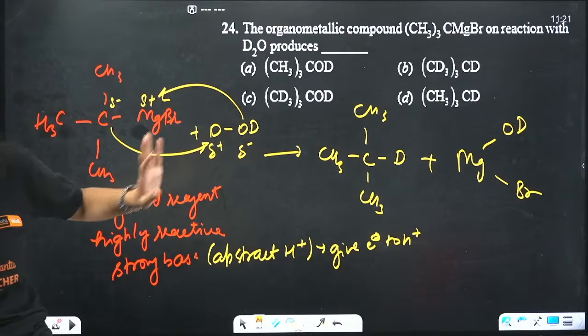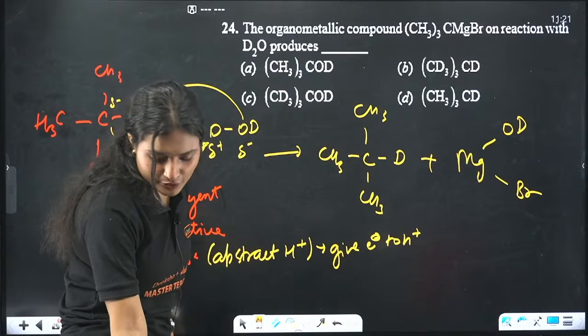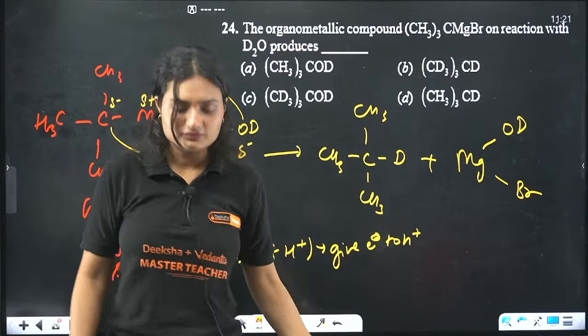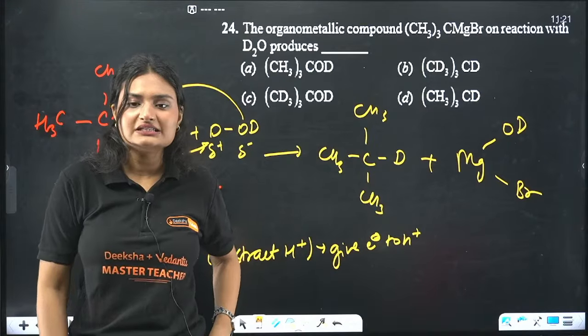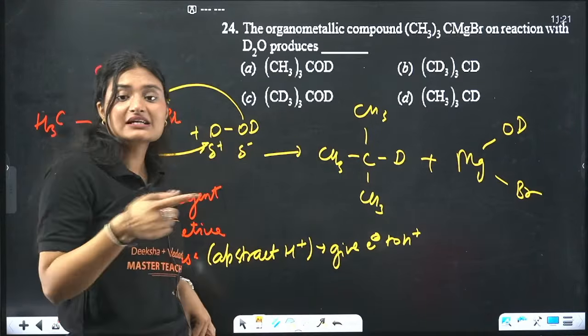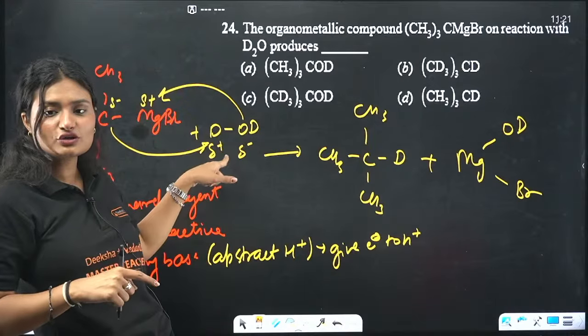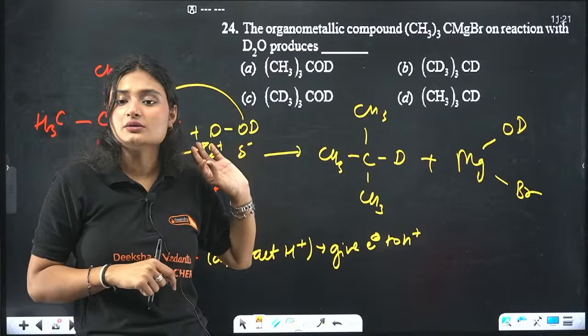Some of you have asked me before, ma'am, why not this? Well, because bro, it's a strong base. It will abstract a proton rather than reacting with this OD. It will react with this D, donate its electron to this deuterium and form a bond with it, because it's a strong base.